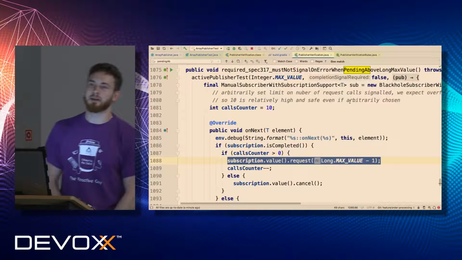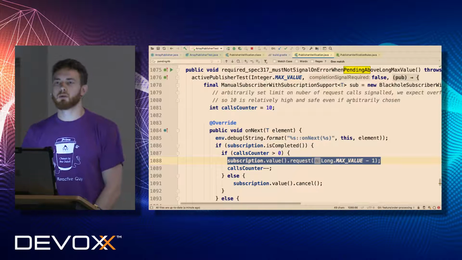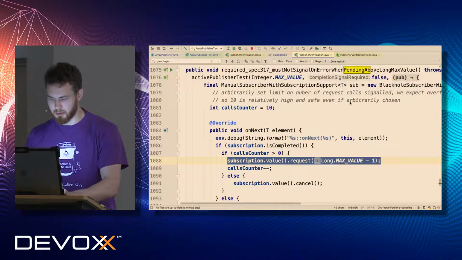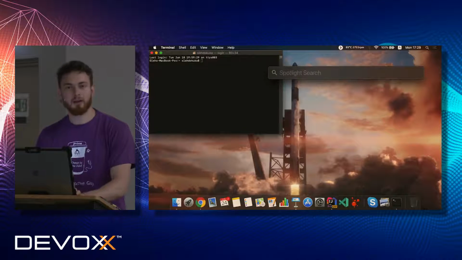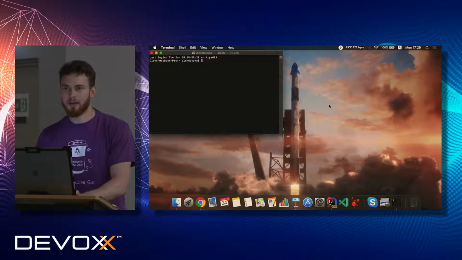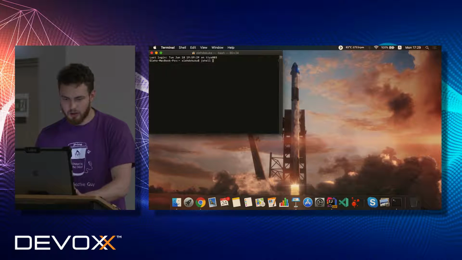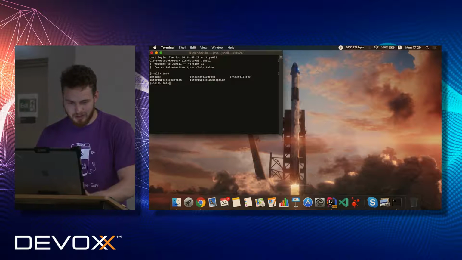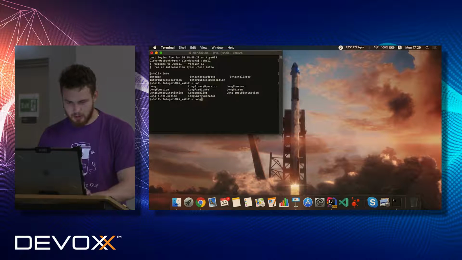What will we get? Any idea? So let me just open a terminal. Yeah, basically, let me just run the terminal in order to show you that. Integer max value plus long max value.